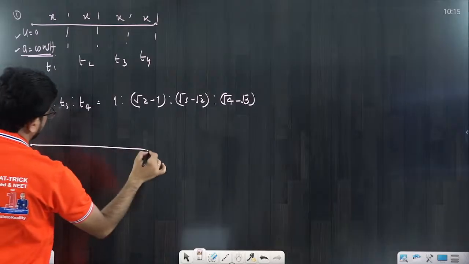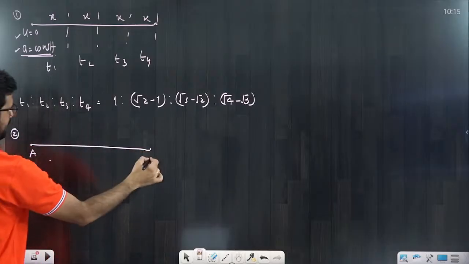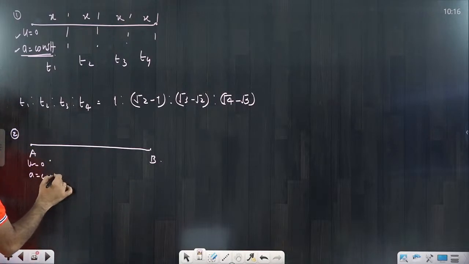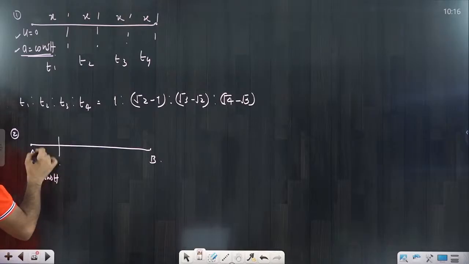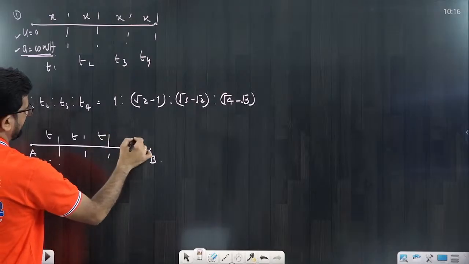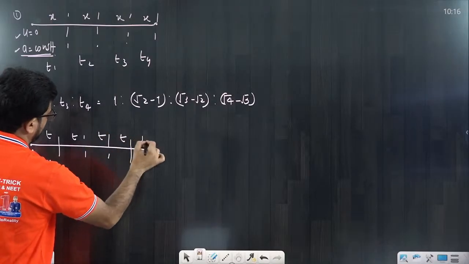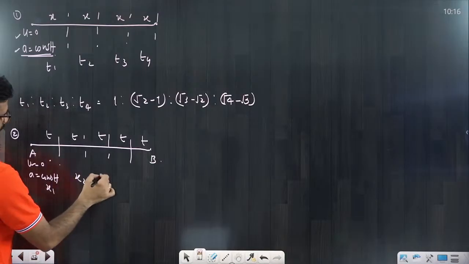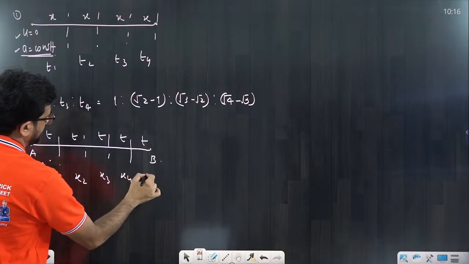Similarly, the second ratio we are discussing here. Suppose you are going from point A to point B, and definitely initial velocity should be 0 and acceleration should be constant, no doubt about it. Now in this case, if you are moving for equal time intervals, time is same, this time is same, this time is same, and here the distances covered are suppose x1, x2, x3, x4, x5.